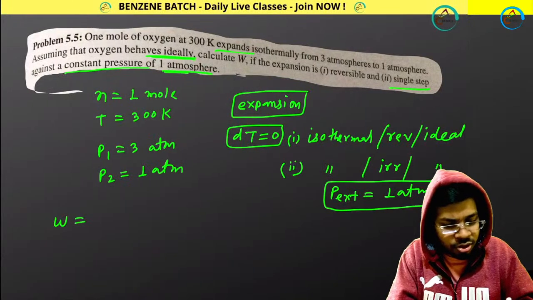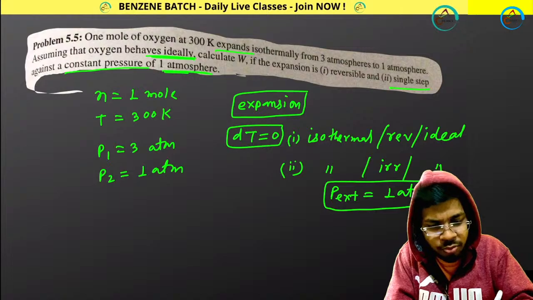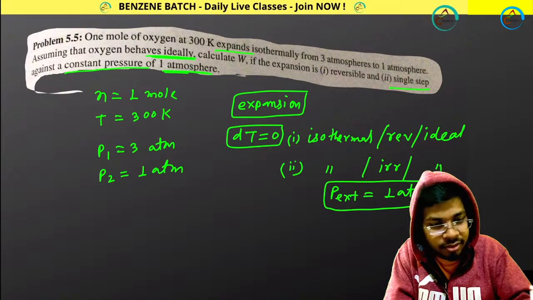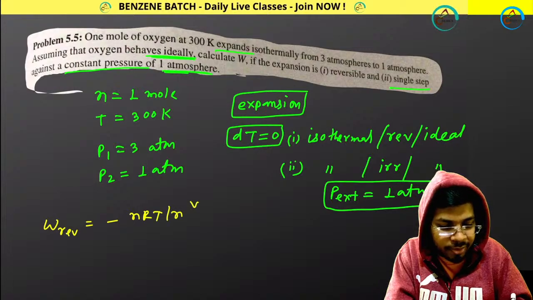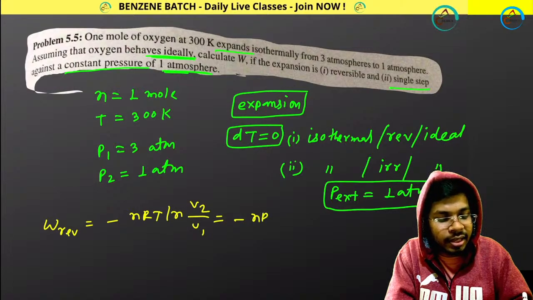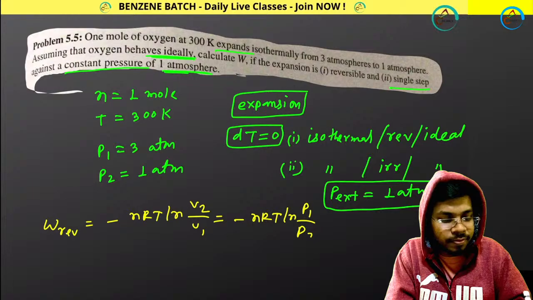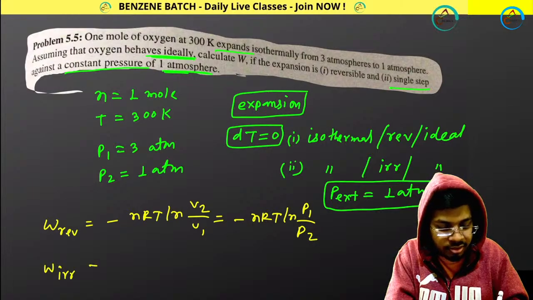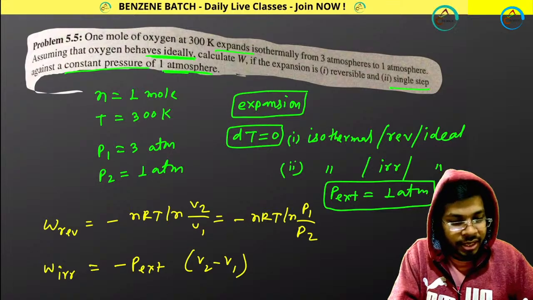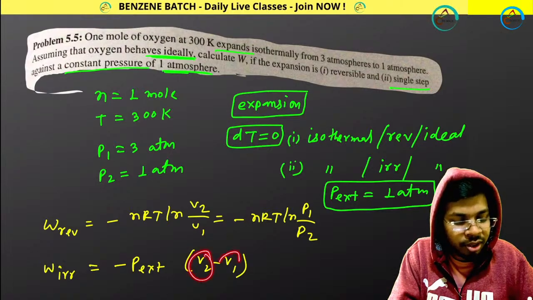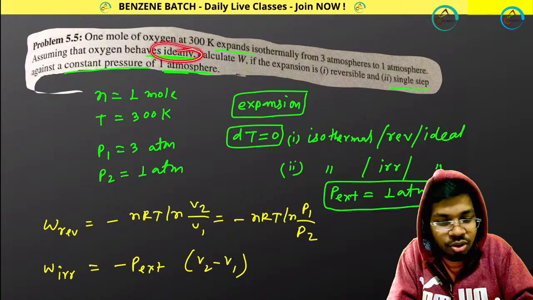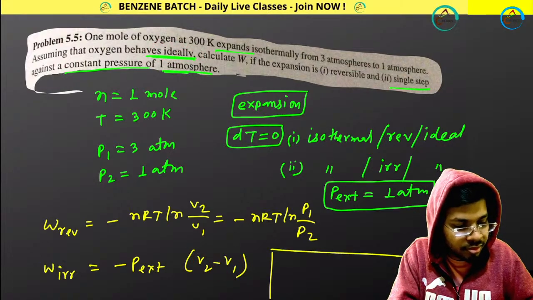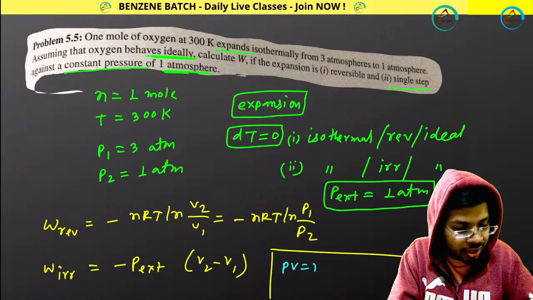So for a reversible process, what is your formula? You know the formula; let me remind you once again. W reversible equals minus nRT ln V2 by V1, or minus nRT ln P1 by P2. For an irreversible process, it is minus P external into V2 minus V1. Now you need to find this V2 minus V1 term. How can you get that? Simple, it is your ideal gas. So you know the ideal gas expression, PV equals nRT.